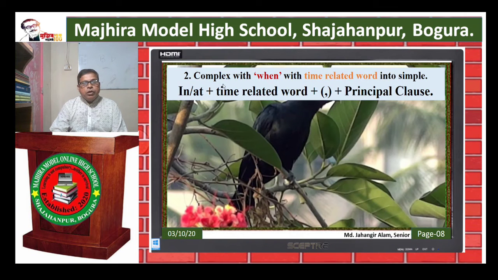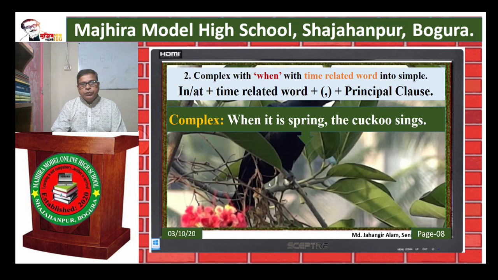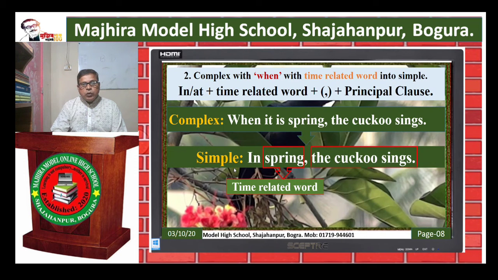Rule 2. Complex with when with time related word into simple: in or at time related word plus comma plus principal clause. Example. Complex sentence: When it is spring, the cuckoo sings. Simple: In spring, the cuckoo sings. Instead of when, we use here in. Then time related word is spring, then comma, and at last principal clause. Are you clear?